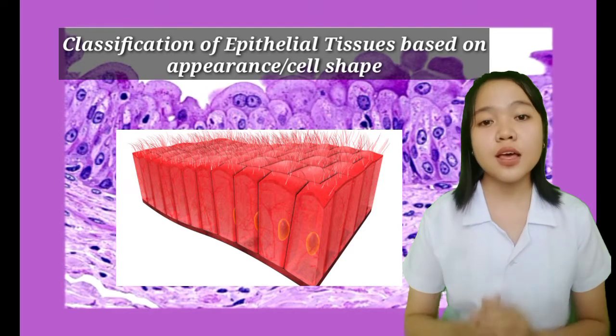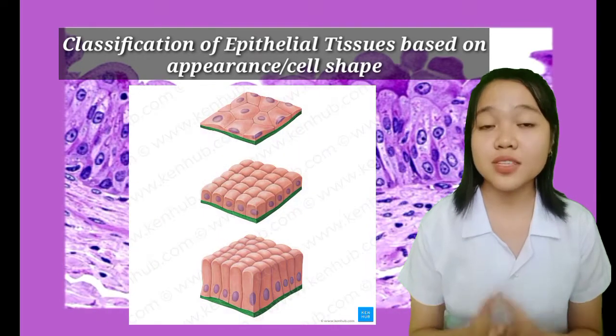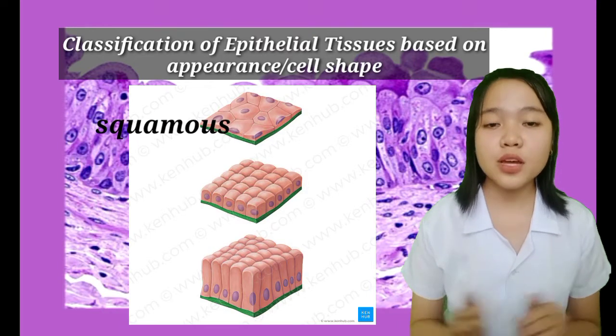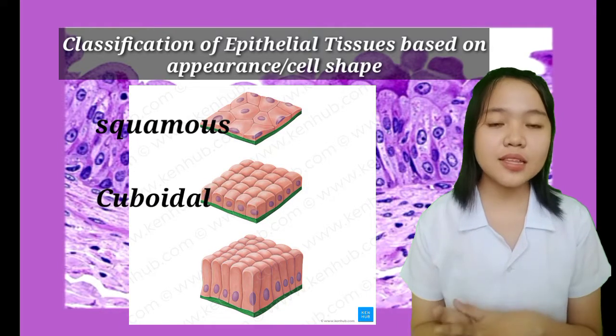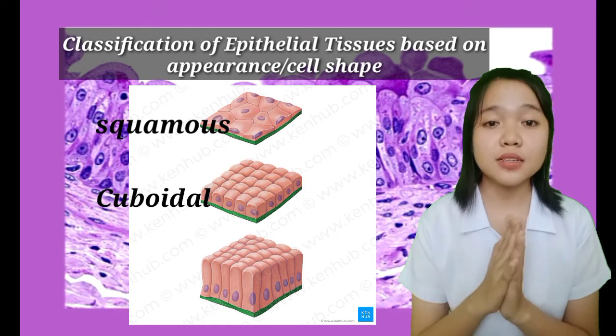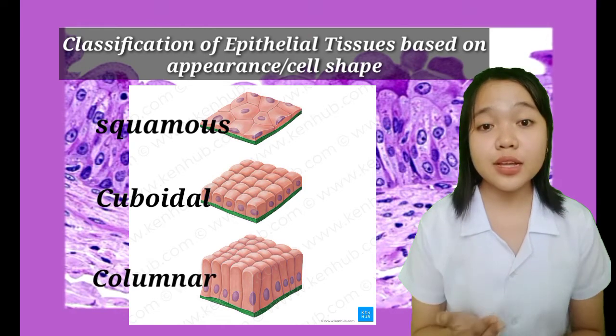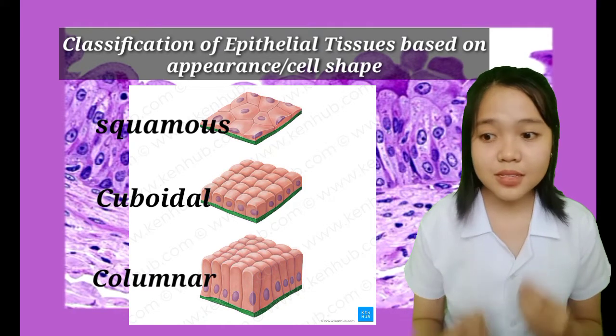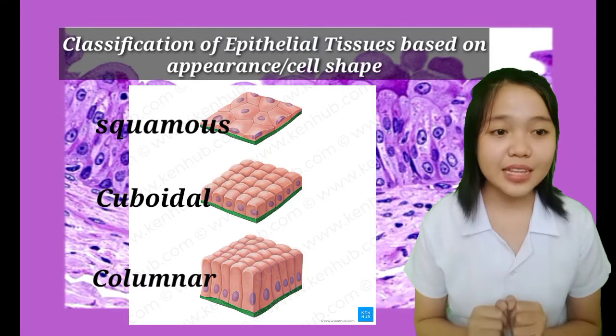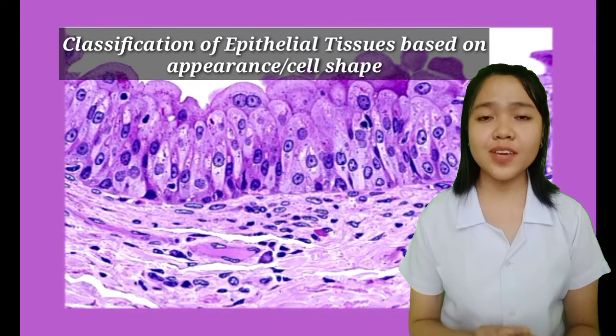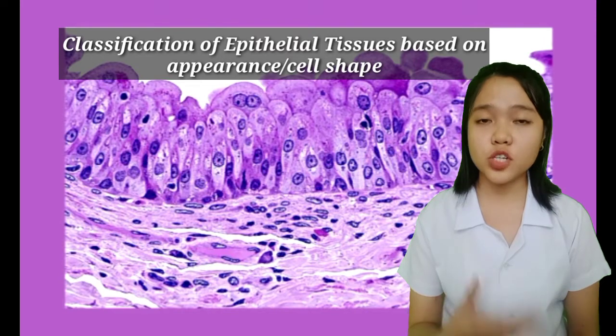So, yun, tatlo lang. Kapag manipis and flat, that is called squamous. Kapag parang mga cube siya, that's cuboidal. And the last one, kapag parang mga column, that is called columnar. Squamous, cuboidal, and columnar. So, very simple. Let us not make this complicated kasi sabog yung utak natin. So, tapos na nating pag-usapan yung classification of epithelial tissues based on their shape or appearance.